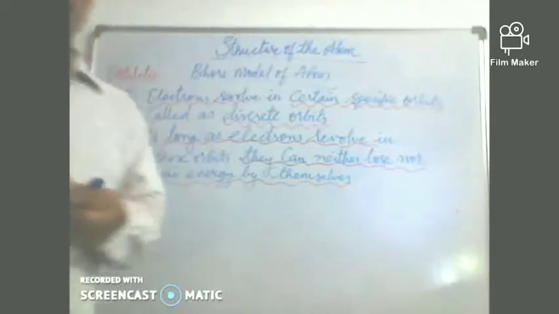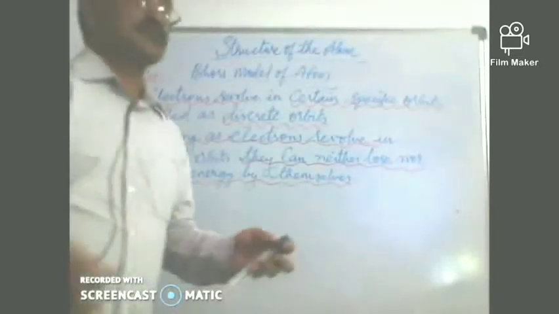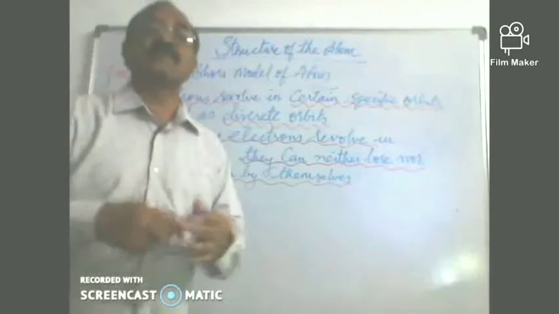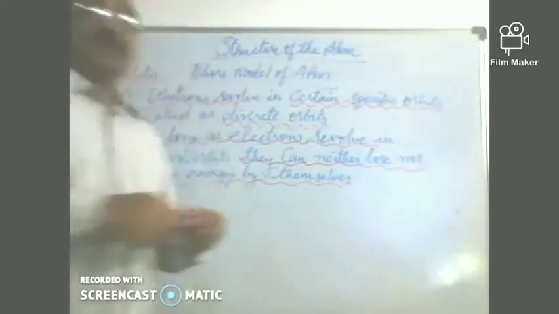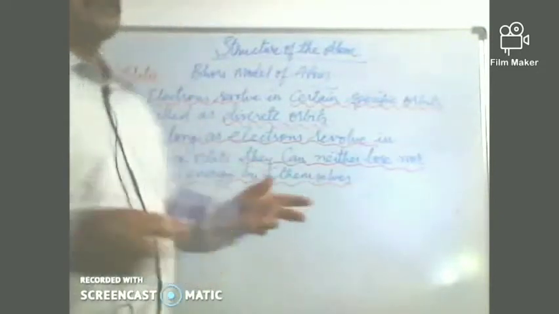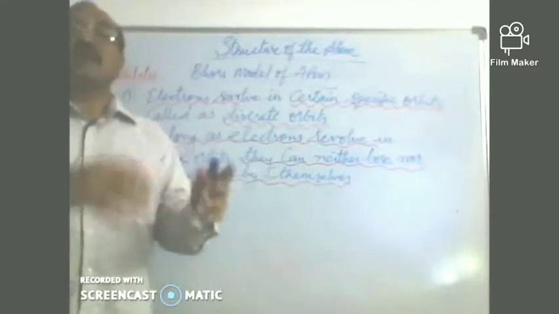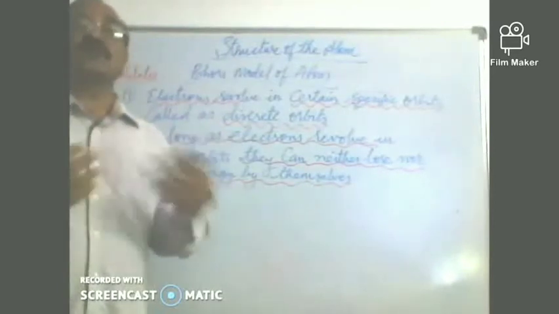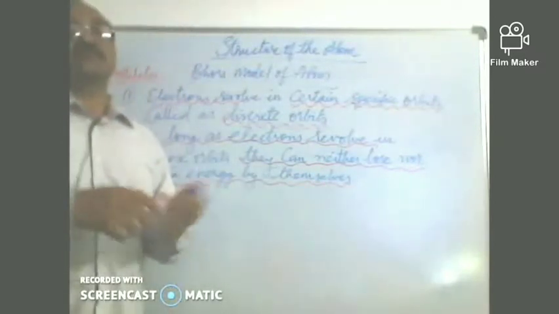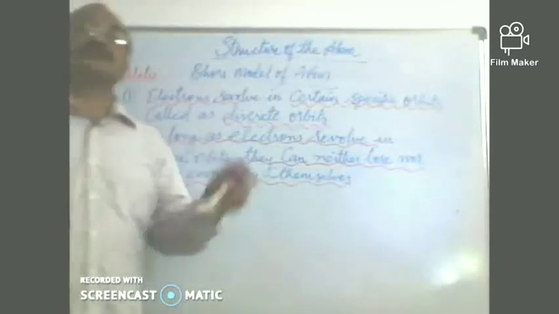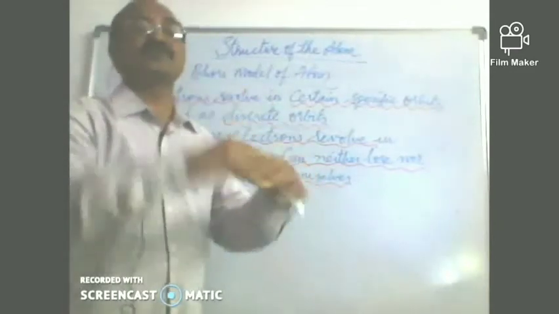So these are the two postulates of what are called as the model of atom proposed by Bohr. Right, okay. Now, what more do we find about this model? So, children, there are a few more aspects that you can learn and understand that's better for you. These electrons cannot lose or gain energy by themselves. But one thing is there, that is these electrons, if they are given some energy like heat energy or light energy from outside, they can gain energy, and they jump from lower energy to higher energy orbits.